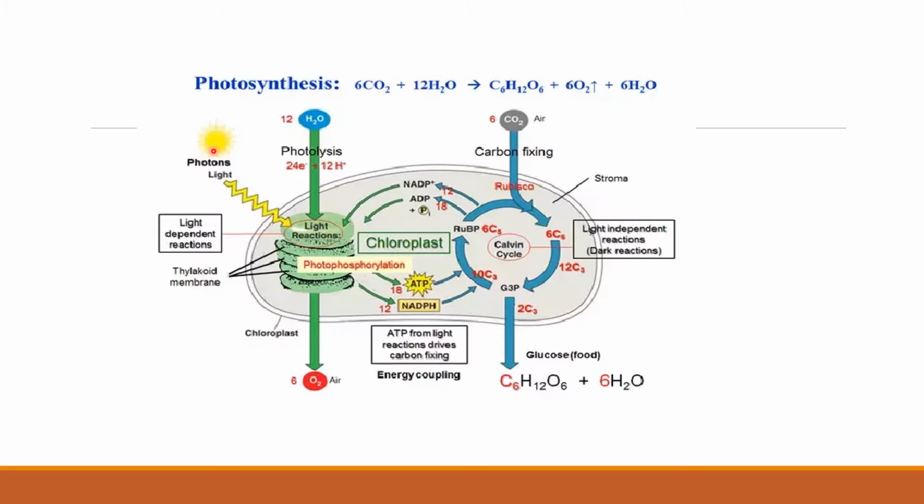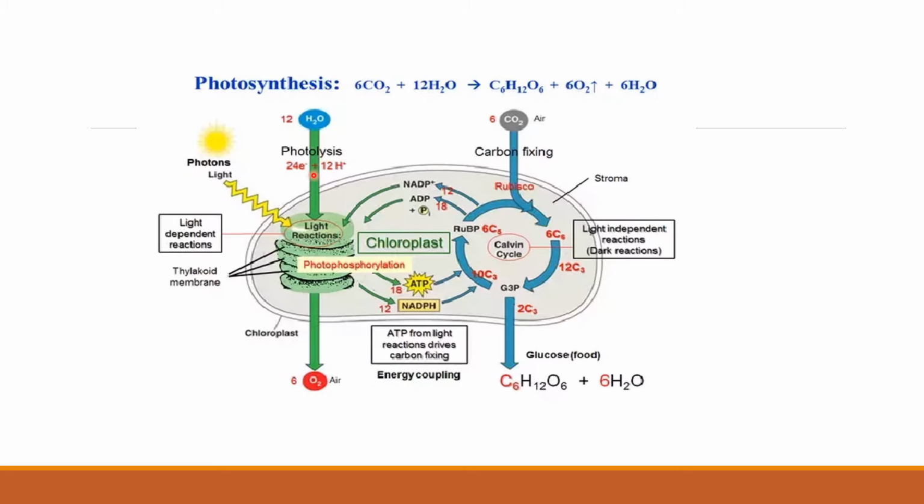Here you can see light is coming. I just want to tell you one thing, that a photon is a unit of light. So when light falls on the green leaves, chlorophyll gets excited, and when chlorophyll gets excited, it starts doing its work.